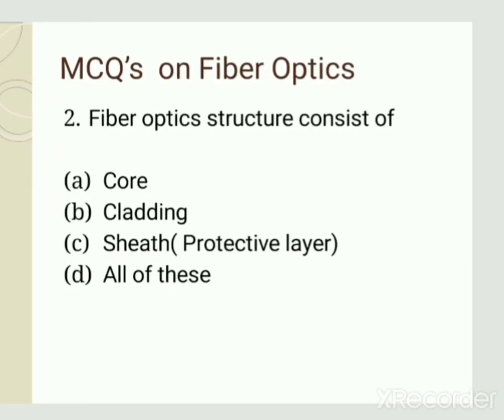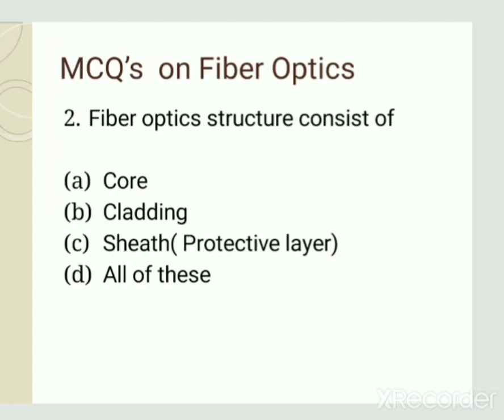Next is: fiber optic structure consists of. The fiber optic structure consists of three layers which are called core, cladding and sheath. Sheath is also called the protective layer, or buffer coating. The innermost layer is called the core, and within this core the light is propagated by total internal reflection.